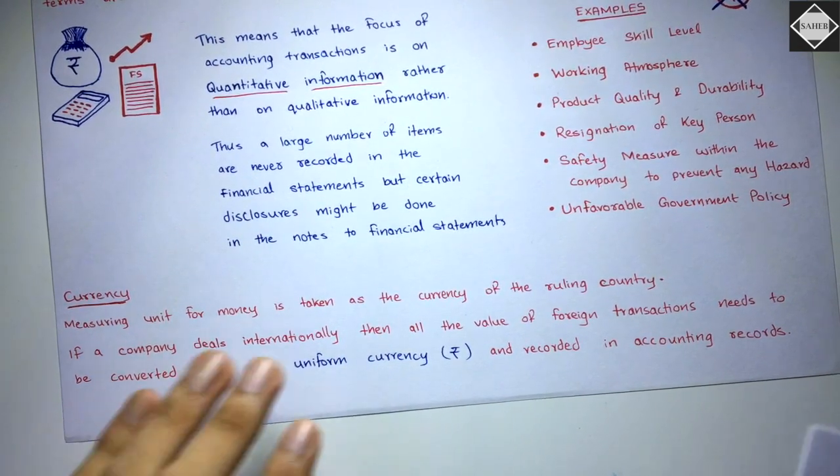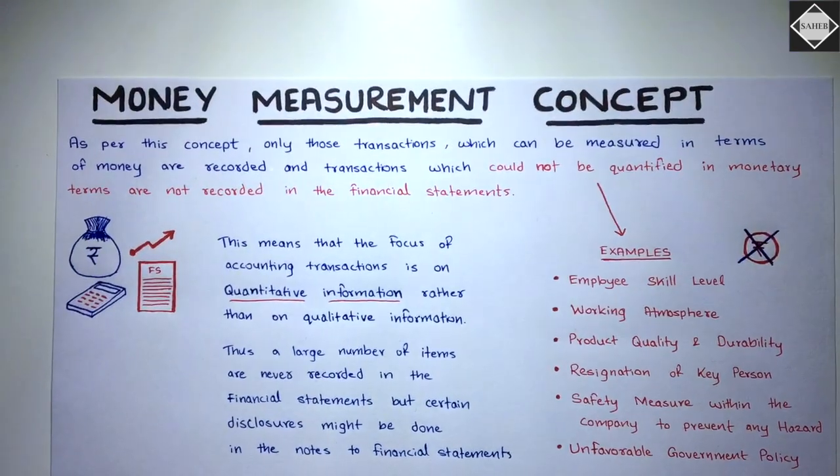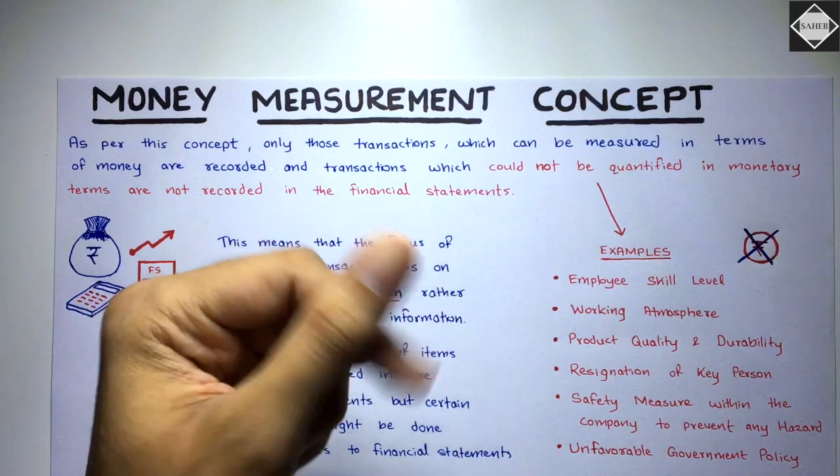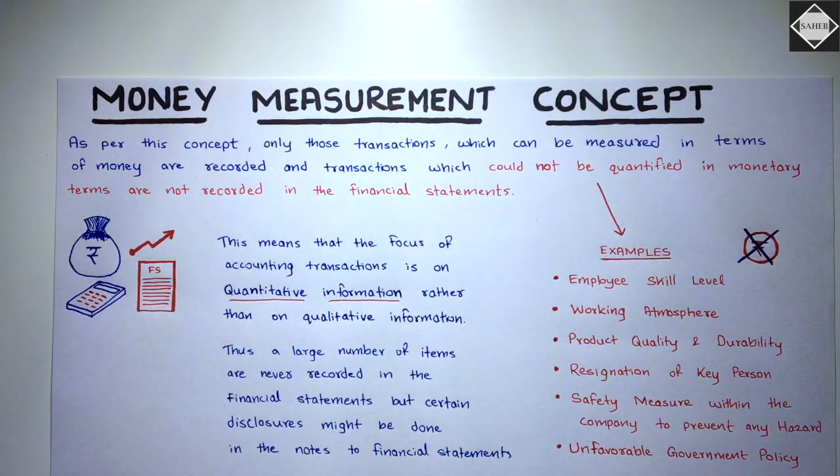So basically what the money measurement concept says is, whatever you want to record in accounting, it has to be quantifiable in monetary terms. That's all it is.